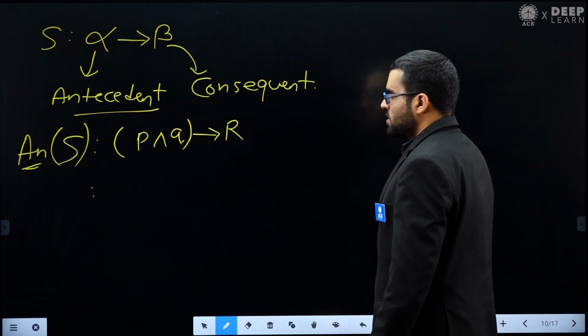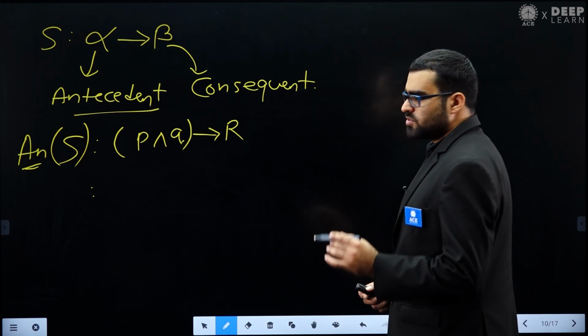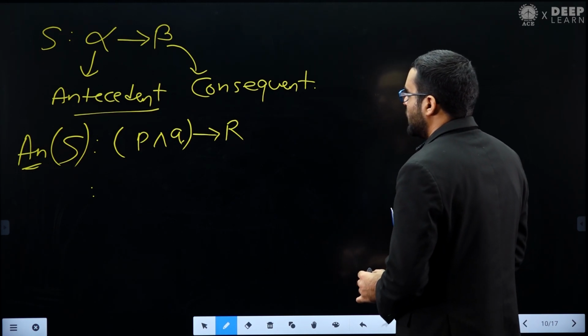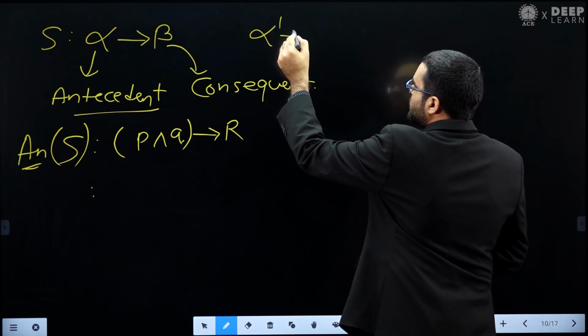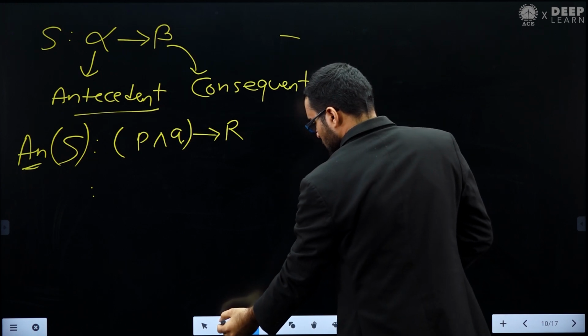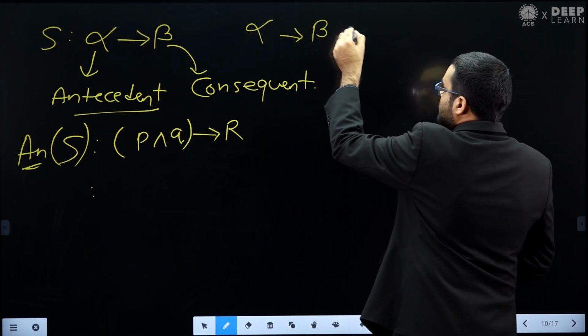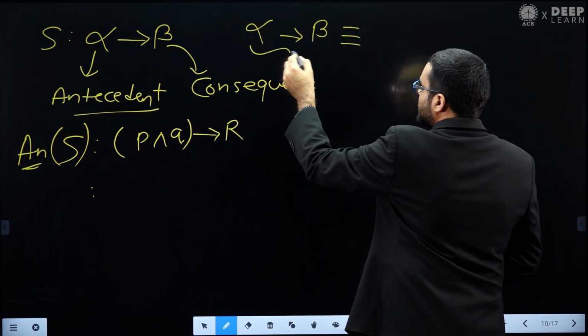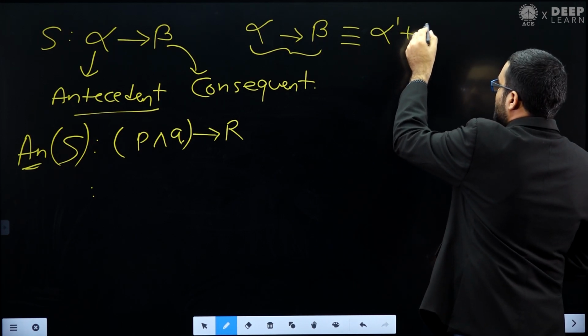Now here you can apply a formula. In propositional logic, there is one very important formula: if you have the implication statement alpha implies beta, this is equivalent to alpha negation plus beta.